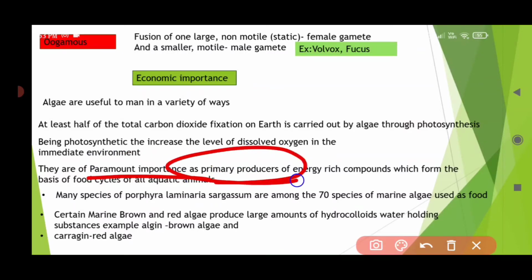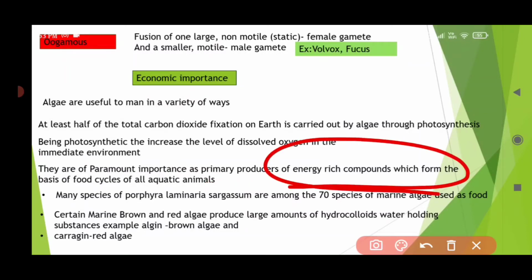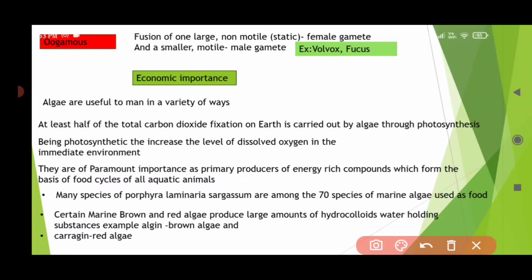They are used as primary producers of energy rich compounds. These algae form very energy rich compounds, food items for the aquatic animals. As they are primary producers, they form the basis of the aquatic food chains.